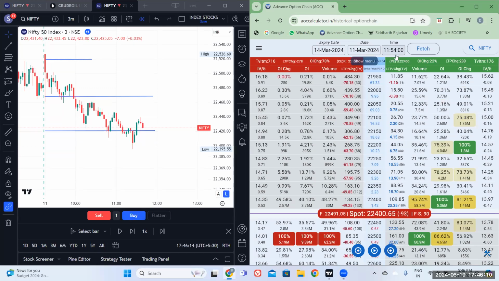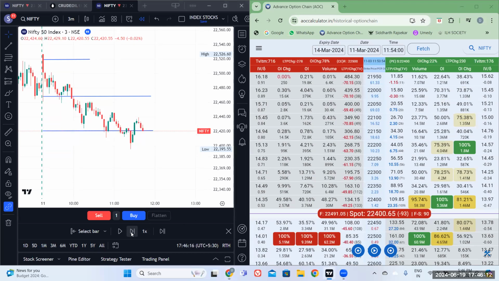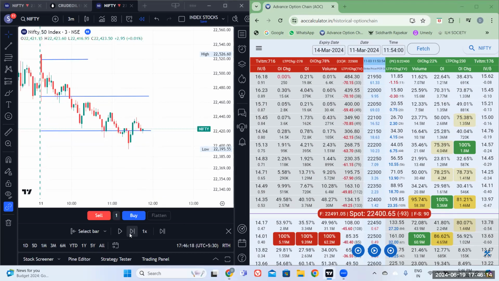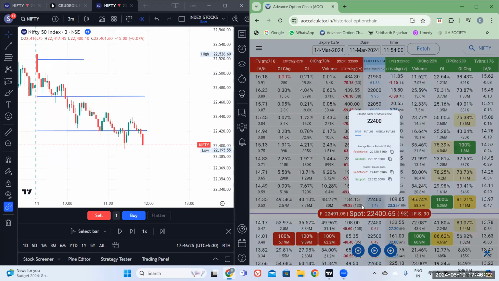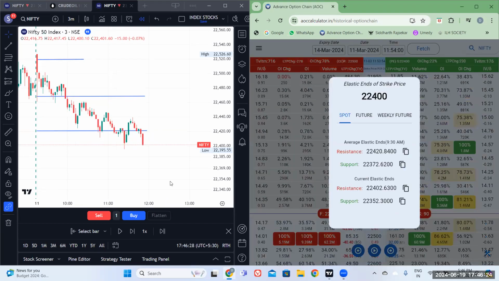So again, it has come to 11:54. Let's go up to 11:54. Okay. Now if I just draw this support line, which is 22,372, let me draw that 22,372 here. Okay. So I'll just draw it here.